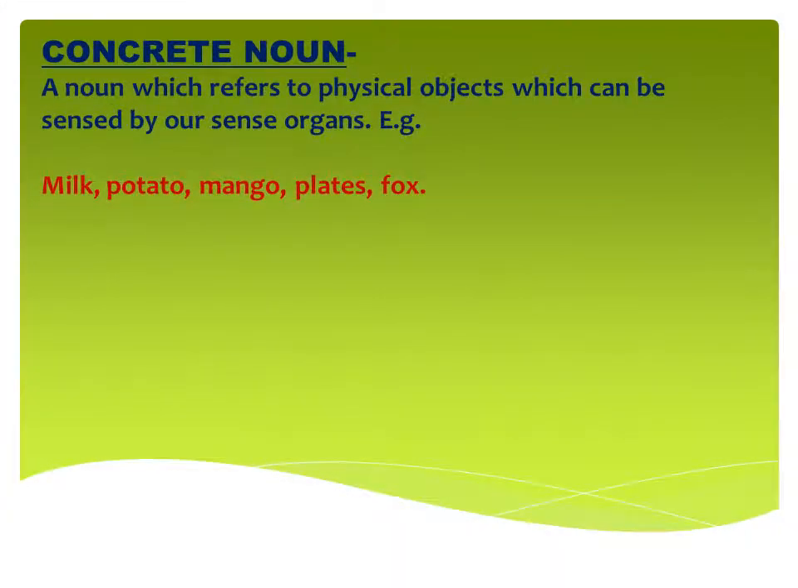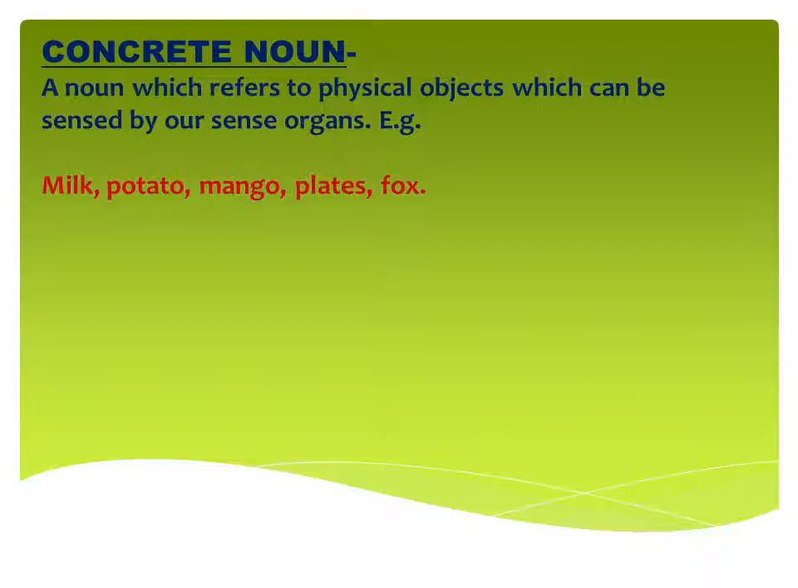Next type is concrete noun, a noun which refers to a physical object which can be sensed by a sense organ. Now concrete means original. Here we are talking about the original things. So whatever the original things that we can see, that we can touch, that we can smell, that we can hear, means we can use our body senses, those all things will come in the category of concrete noun.